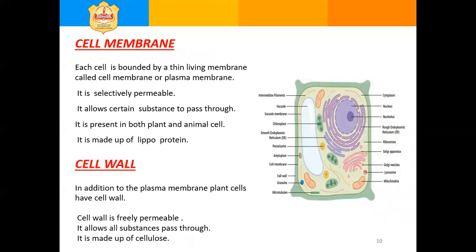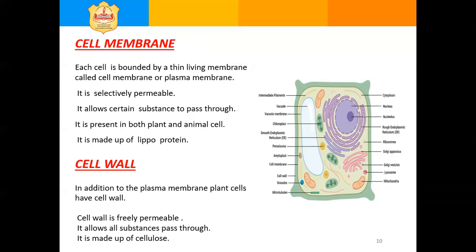Let us study about the cell membrane, or plasma membrane. Each cell is bounded by a thin living membrane called the cell membrane. It is selectively permeable. It allows the entry of certain substances into the cell and also allows the flow of some substances out of the cell.